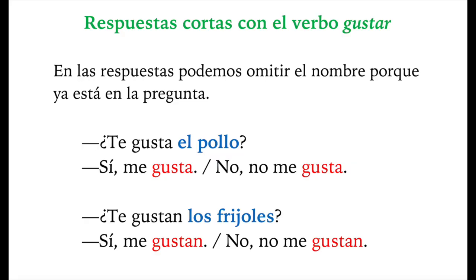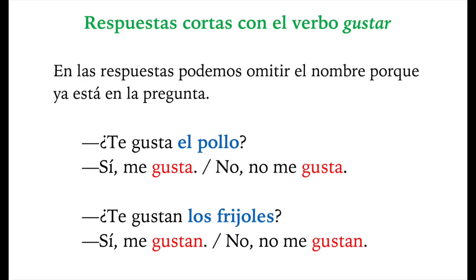Now, if you're talking about liking something plural, remember you have to make it plural, and so you need to keep the plural in the answer as well. Por ejemplo, ¿te gustan los frijoles? Do you like beans? Look how beans is plural, so you have to use gustan. ¿Te gustan los frijoles? And the answer is going to be sí, me gustan.